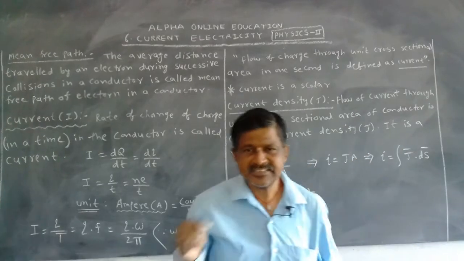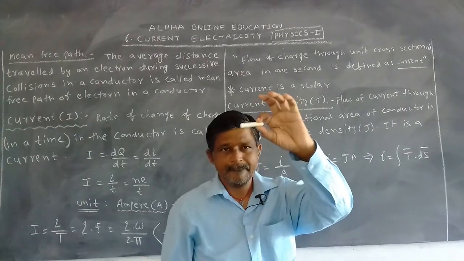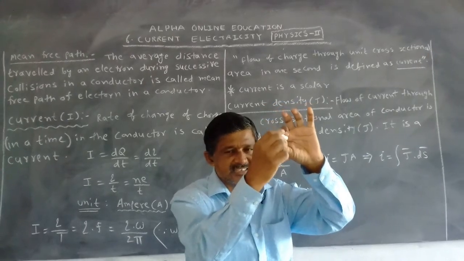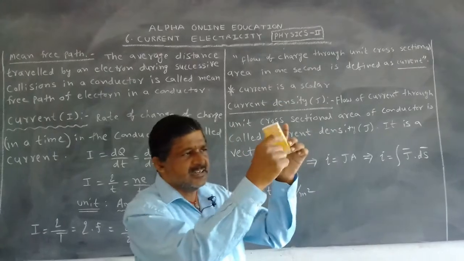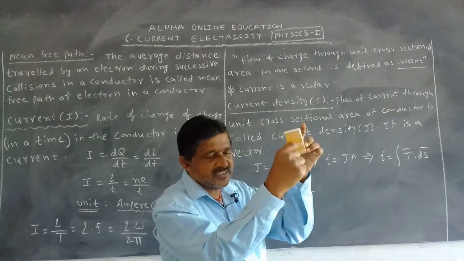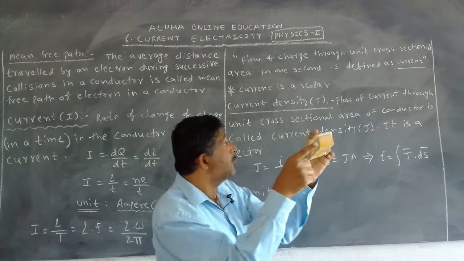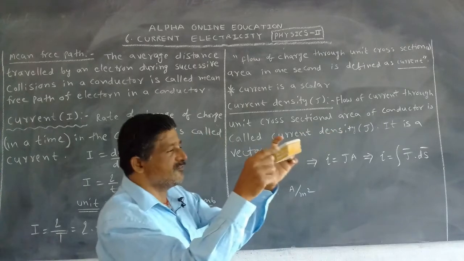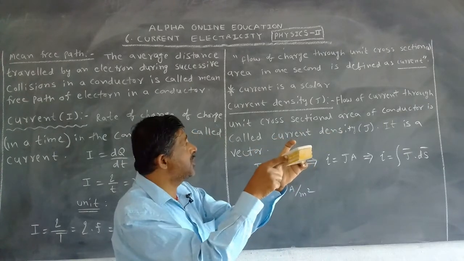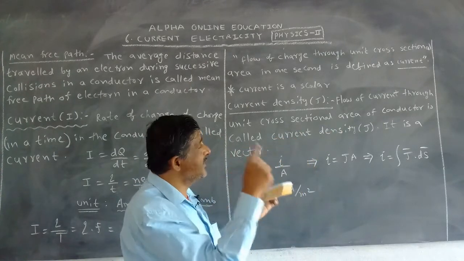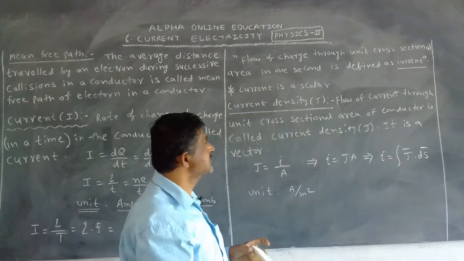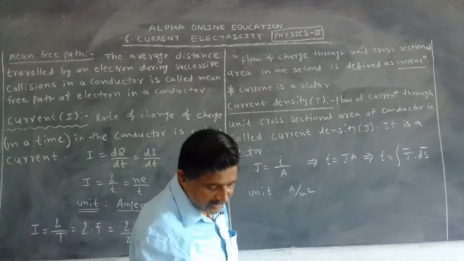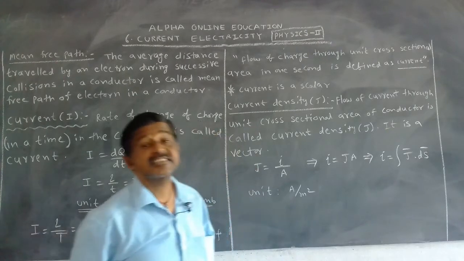Let us take this as a conductor. This is the unit cross sectional area. Otherwise, take this as a conductor with a unit cross sectional area. What is that? Flow of charge. Flow of charge through unit cross sectional area in 1 second is defined as current, but current is a scalar.